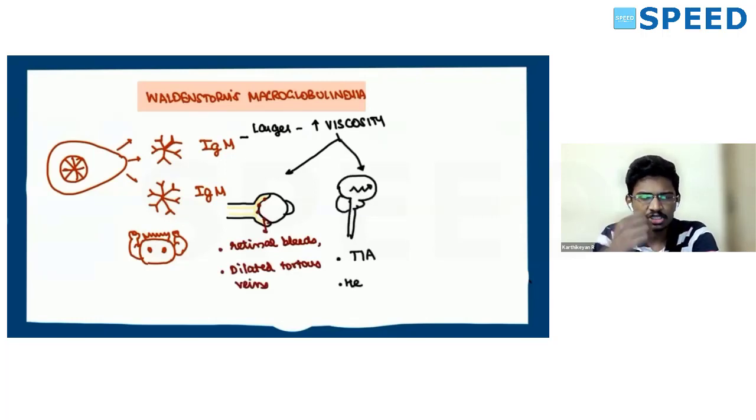Next, sluggish circulation going to the cerebral circulation, as neurons are more susceptible to hypoxia as well as ischemia. So the brain suffers, which can contribute to transient ischemic attacks, or due to this hyperviscosity, headaches will be there due to the sluggish circulation.